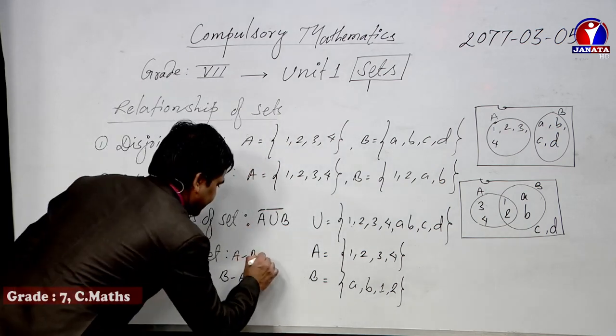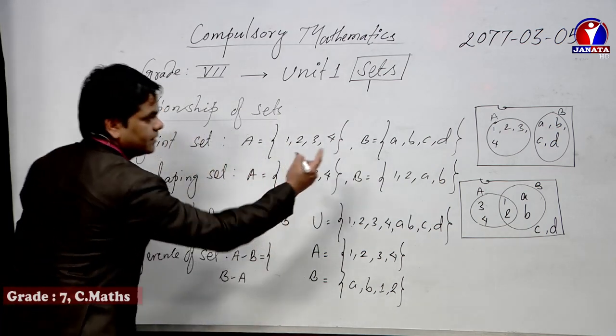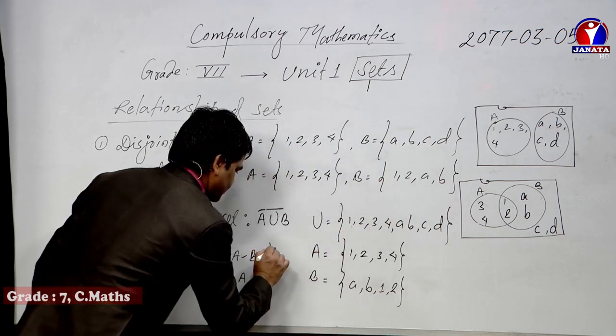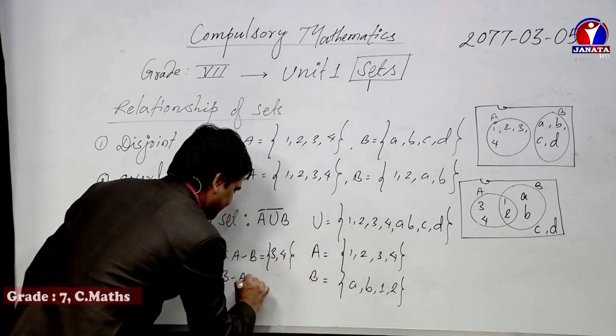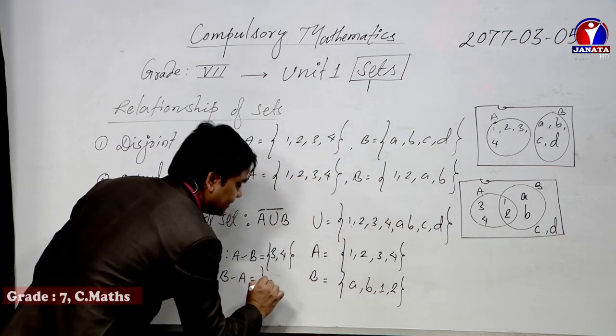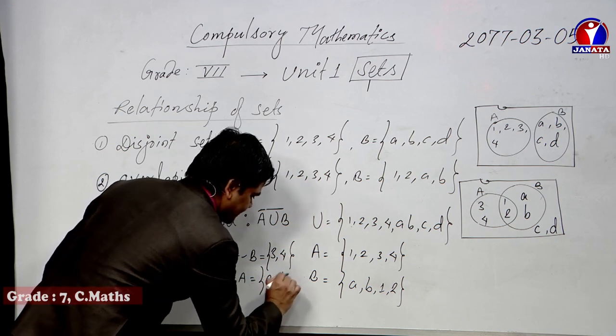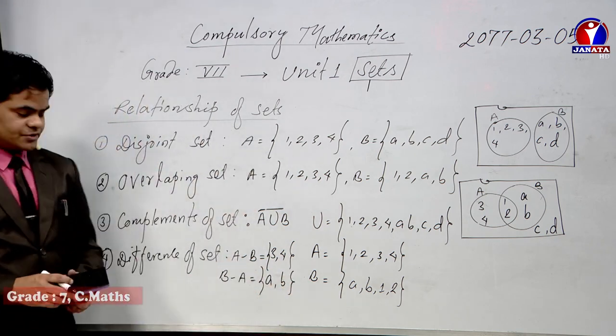Let me write A difference B equals 3, 4, and B difference A, then what are the elements? a, b. So this much only, dear student.